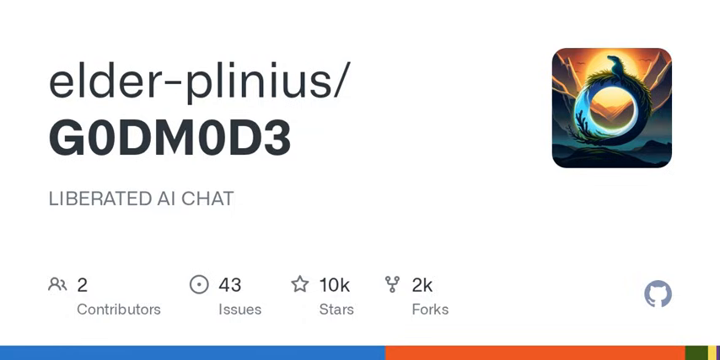G0DM0D3 lets you connect to any model provider you like. You can bring in up to 4 different models from the Venice collection, 60 from Open Router, or your own local server. If you prefer to keep everything on your machine, you can run the same engine locally using Ollama, LM Studio, Llama CPP, or vLLM.